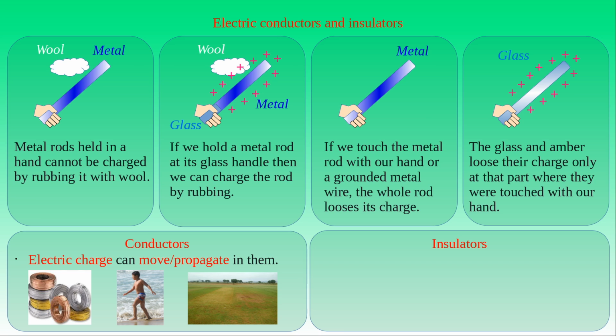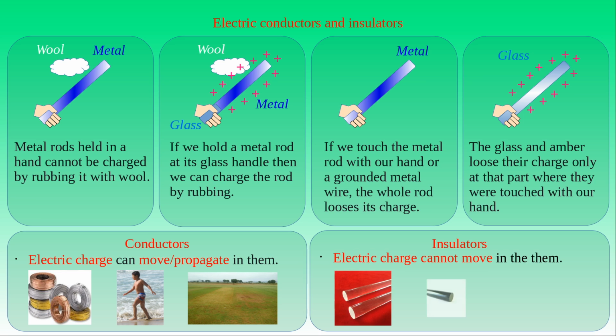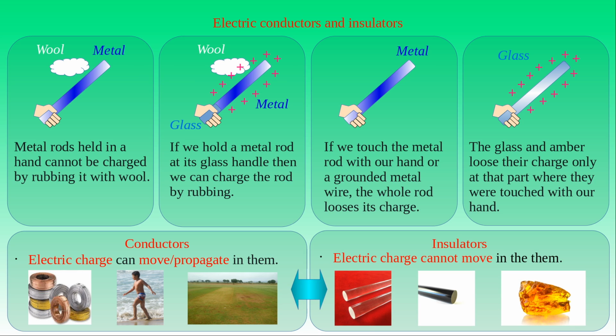As opposed to the conductors, electric charge cannot move in insulators. Such materials are, for example, glass, ebonite, or amber. It is important to note that perfect conductors do not exist. Even if metals are very good conductors, they are not perfect ones. As a result, the border between conductors and insulators is not sharp.